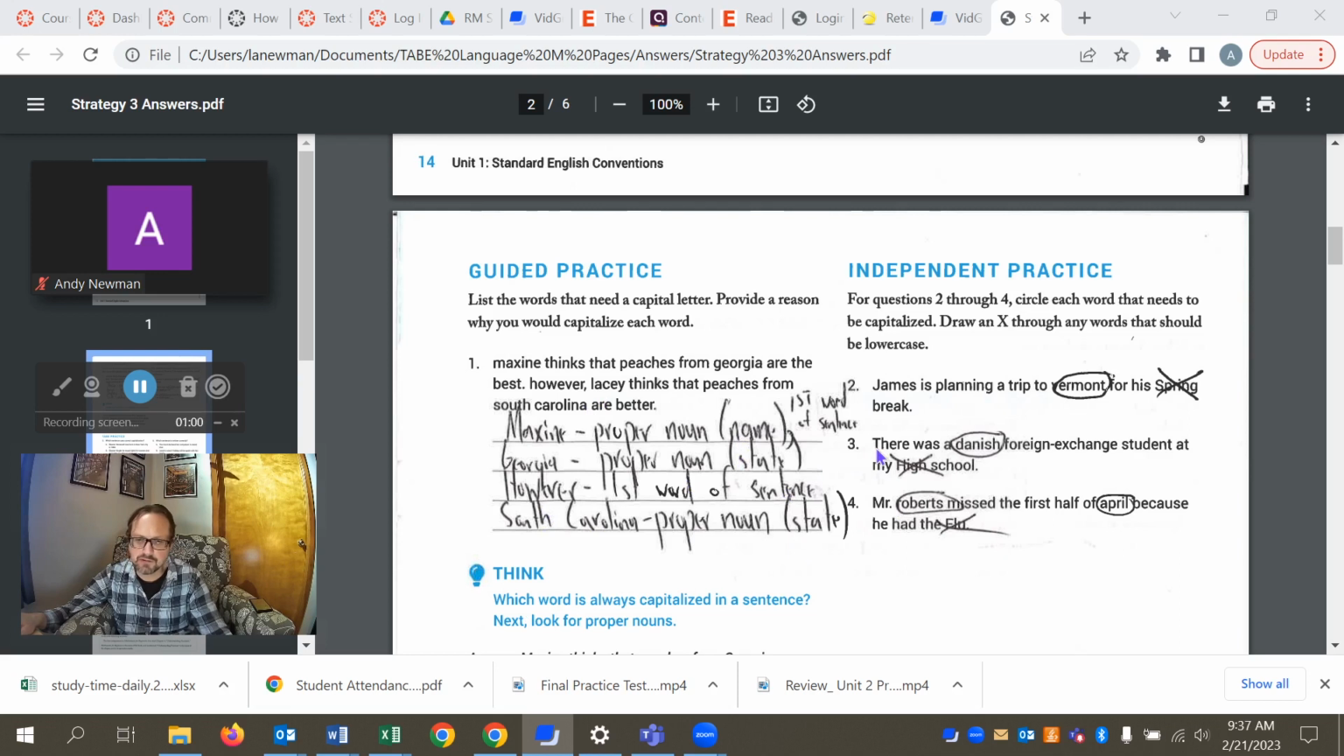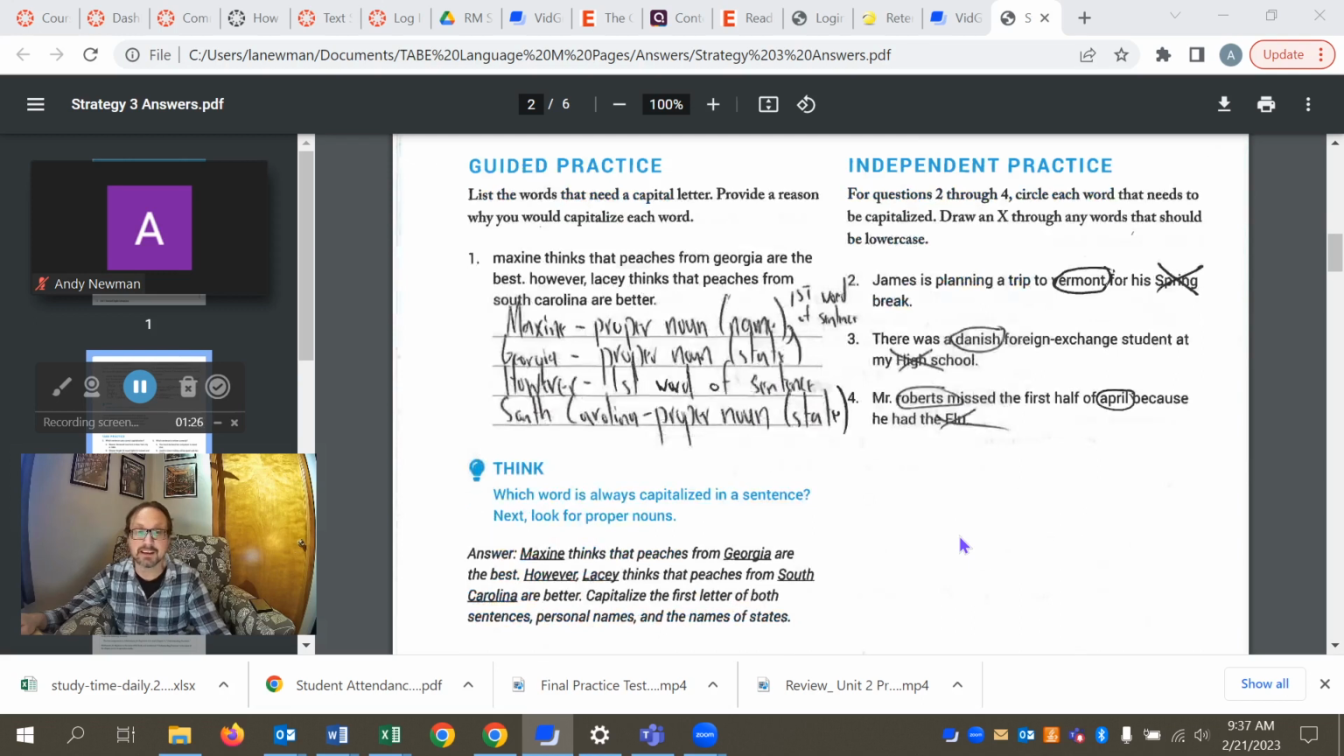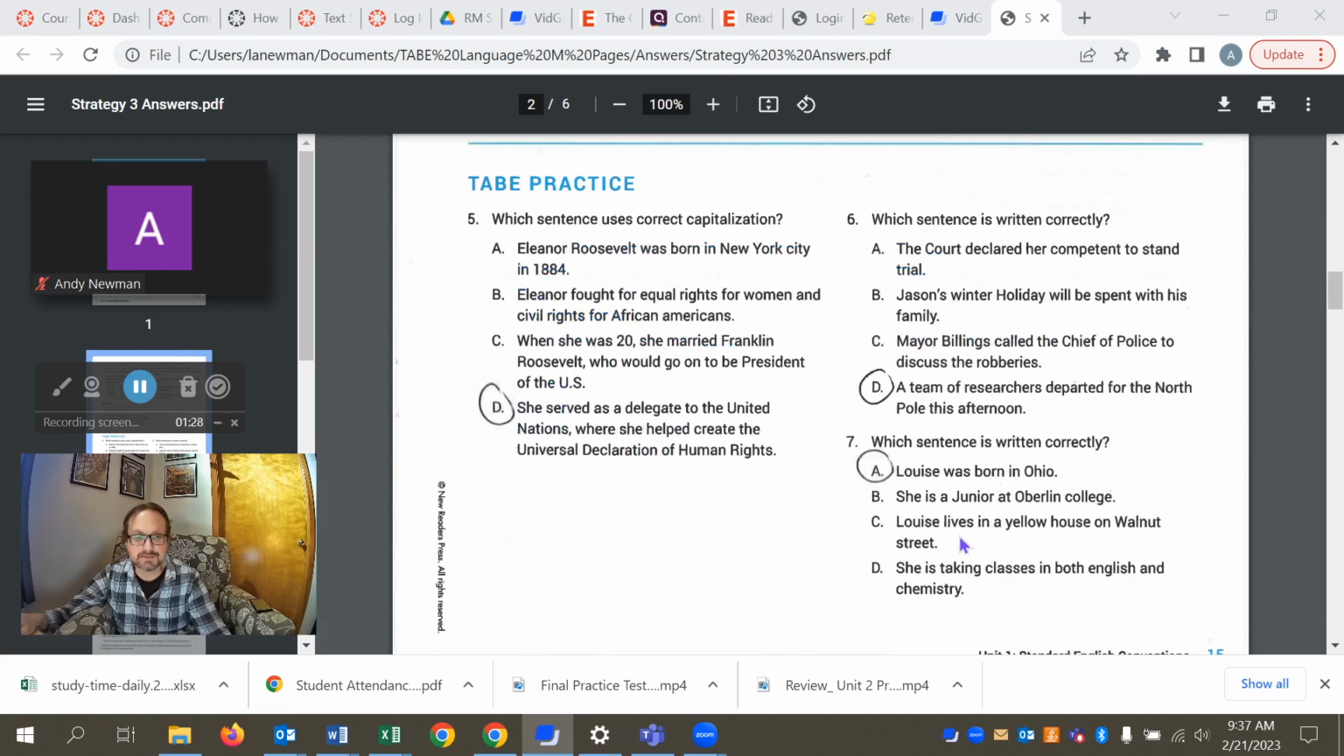Okay, so 2 through 4. Vermont should be capitalized. Spring should not be. In number 3, Danish should be. High as part of high school should not be. Number 4, Mr. Roberts. So Roberts needs to be capitalized, proper name, and actually the month of April as well, but flu is not a proper noun, the flu. So we will scratch that out, not needing capital letters.